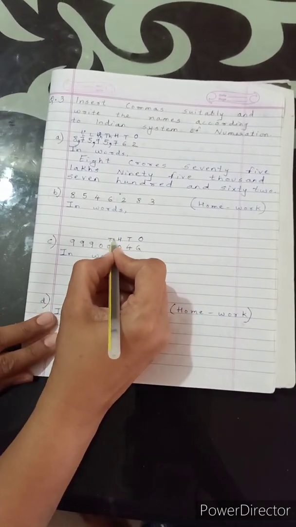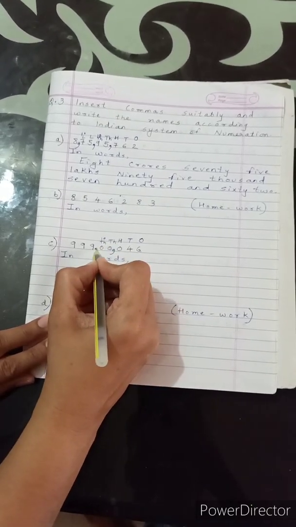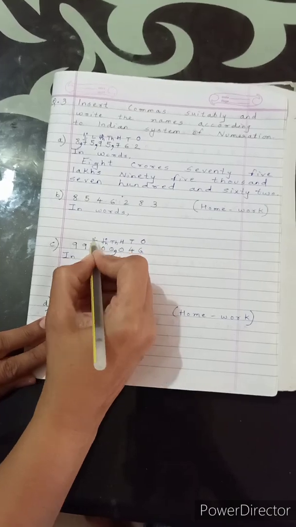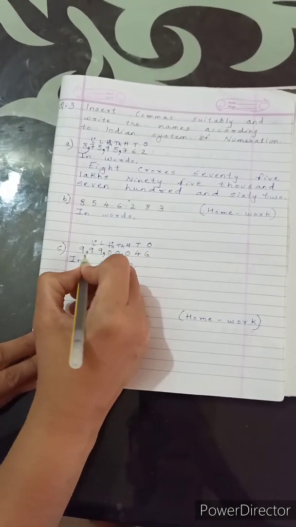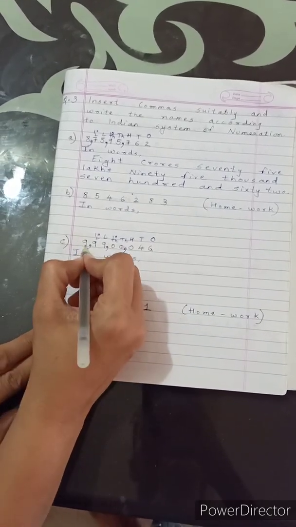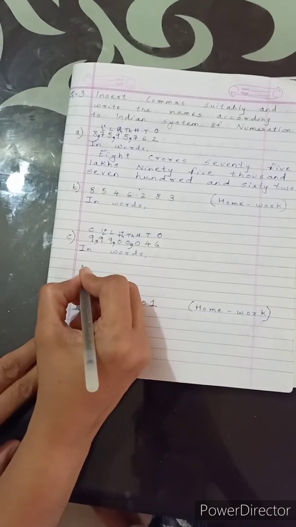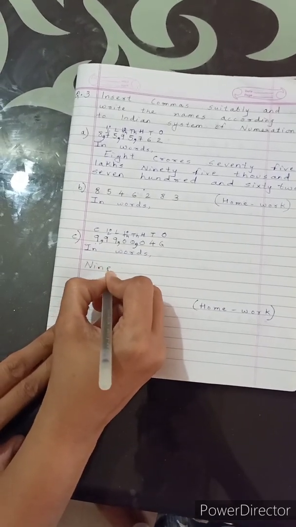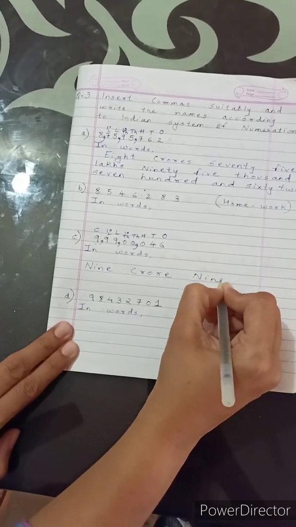This is the thousand place, this is the 10,000 place. So second comma will be here. This is the lakhs place, this is the 10 lakhs place. So third comma will be here. So the number, now this place will be crore. So this number can be read as 9 crore 99 lakhs.